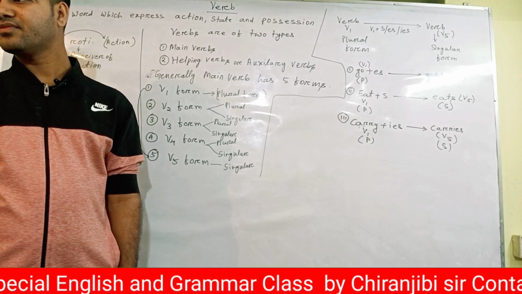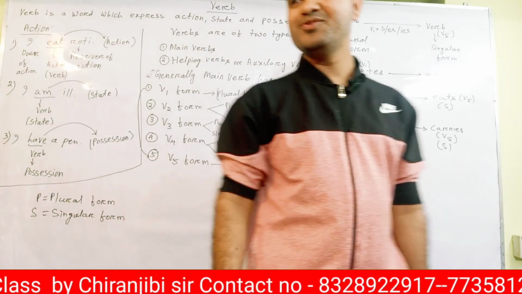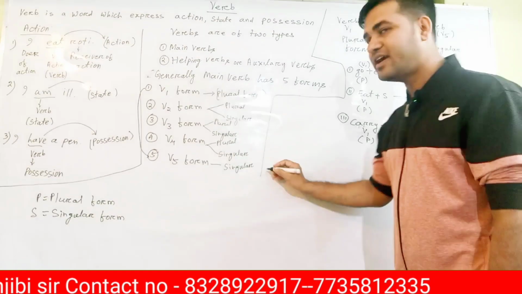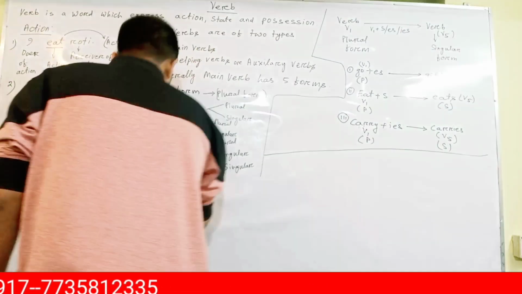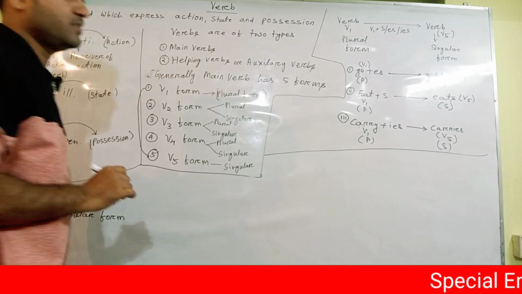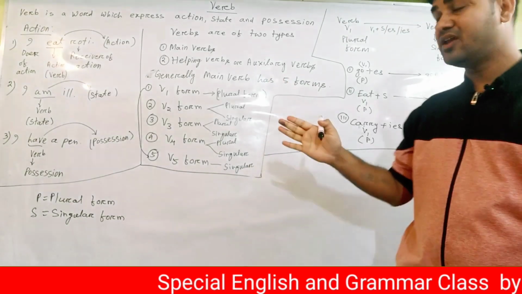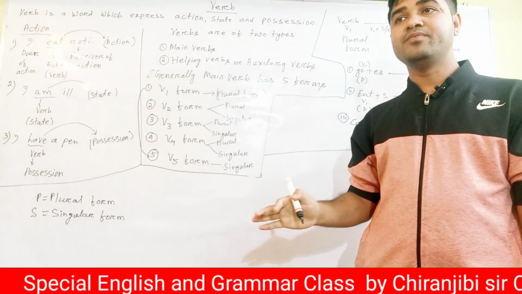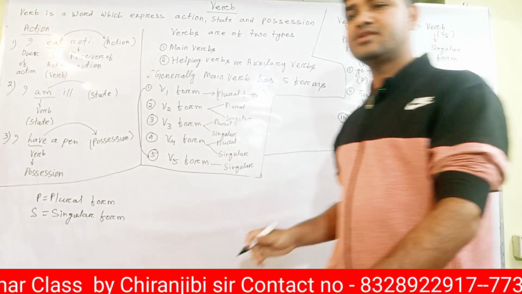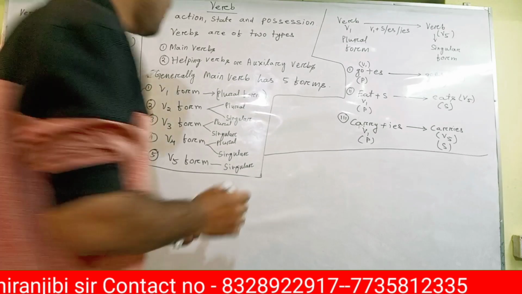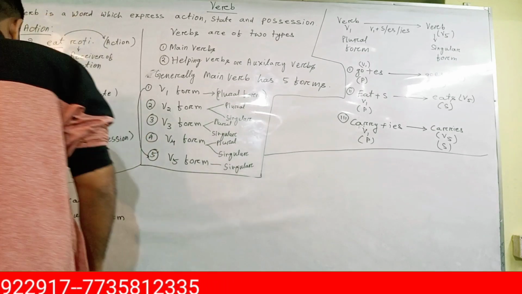Now, all of you clear now? All of you have written? You write for him. You can't write, write quickly. I need to erase the board. Okay, these are the main techniques of the verb. Now we'll talk in more detail about how many types of verb there are, and again what the classification of helping verbs or auxiliary verbs is. Clear? I will erase it. You see his copy and then write. Okay. Clear now? Okay.